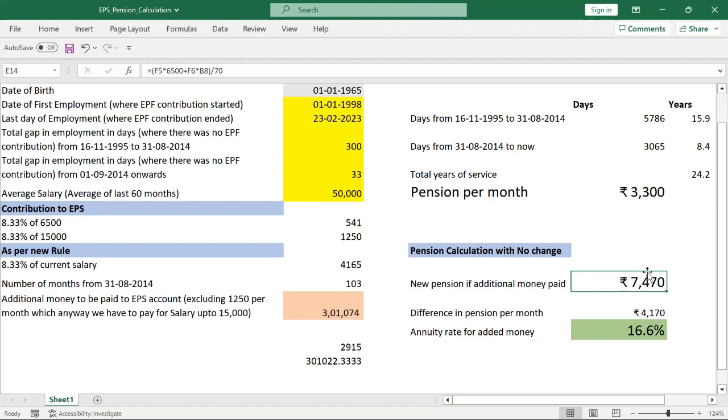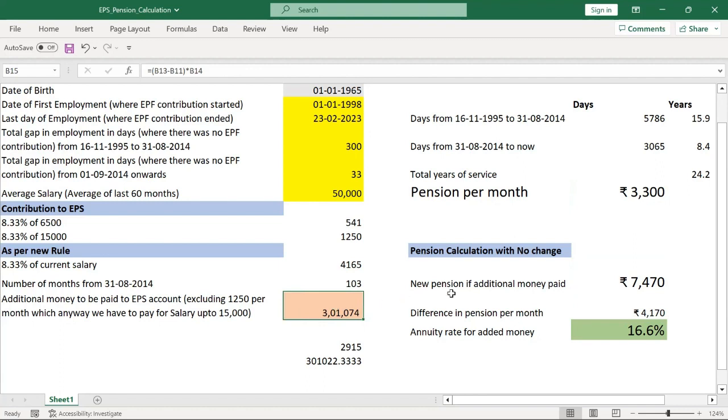Okay. So this is my new pension. Now the question is, is it good to invest this money to get this pension or not? This is an important question we're asking, right? Now let's assume this is my new pension and this is my old pension, what is the difference? 4,170 rupees. To get this 4,170 rupees extra pension, how much am I supposed to invest? I'm supposed to invest 3,01,074.